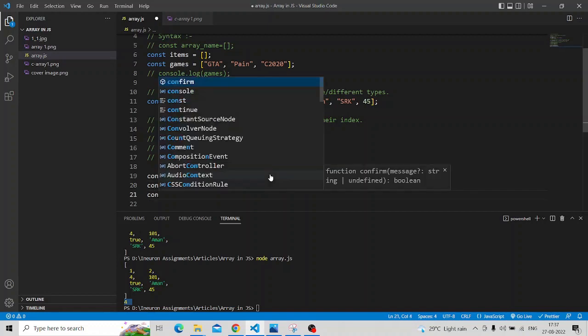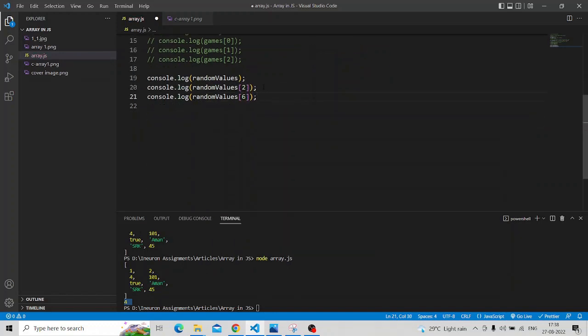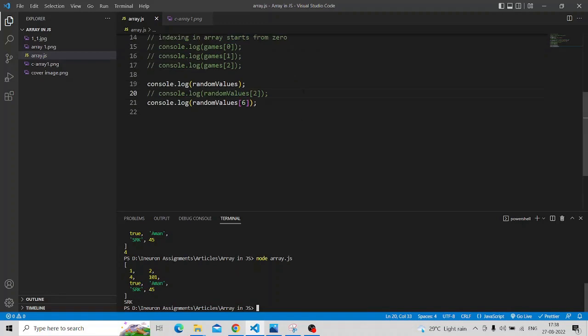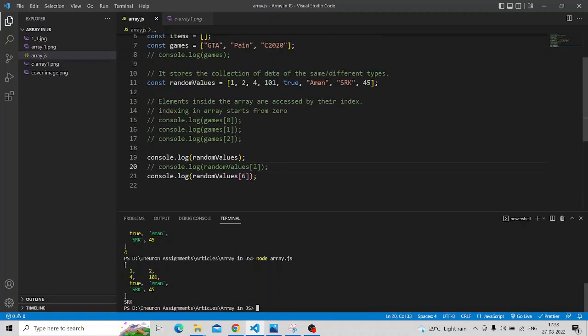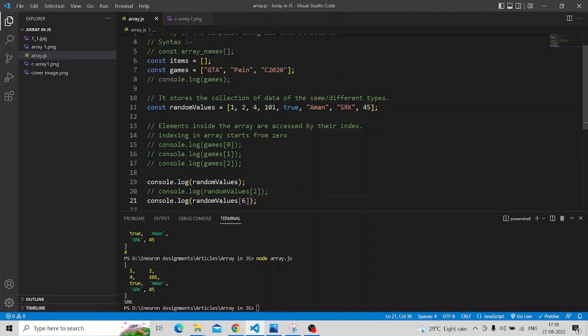So let's say console.log random values 6. Comment this. See, on index 6 it is giving SRK, which is the 7th element. So this is the way we access the element by their index.